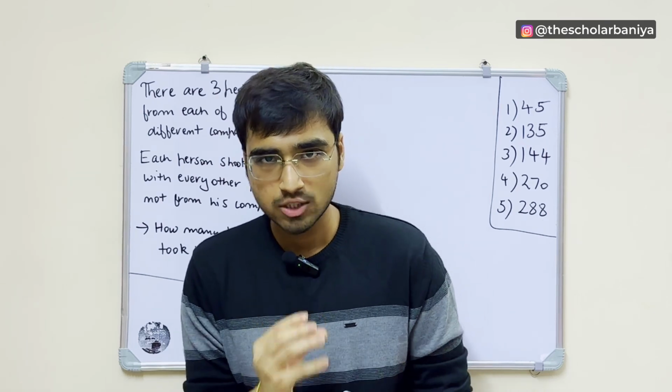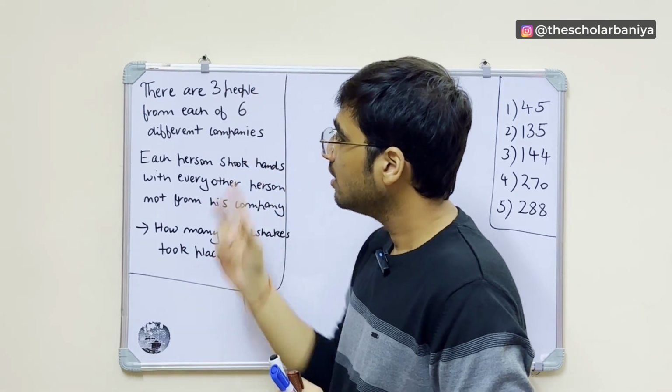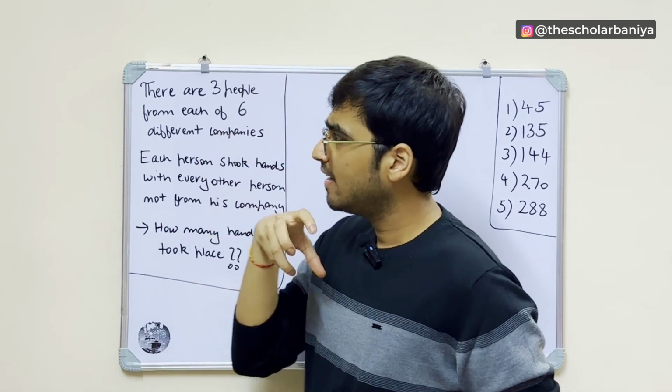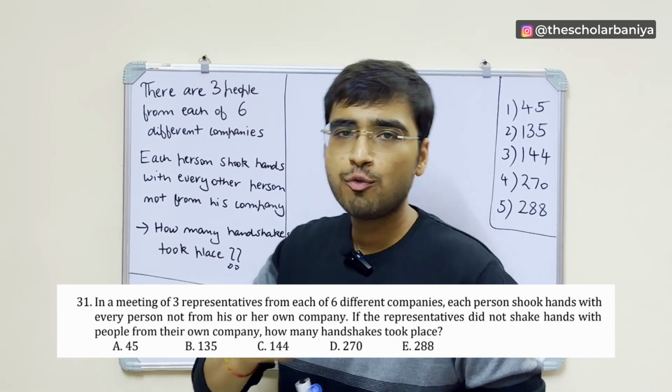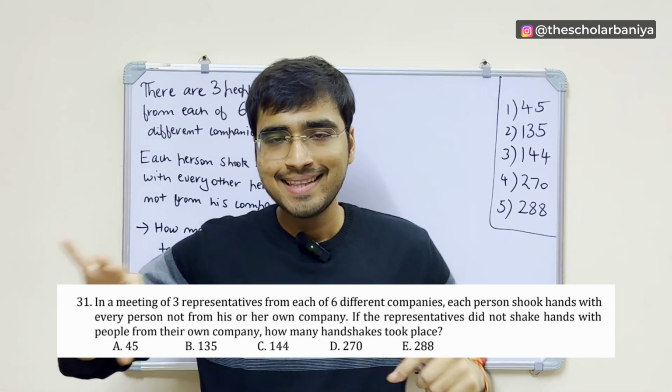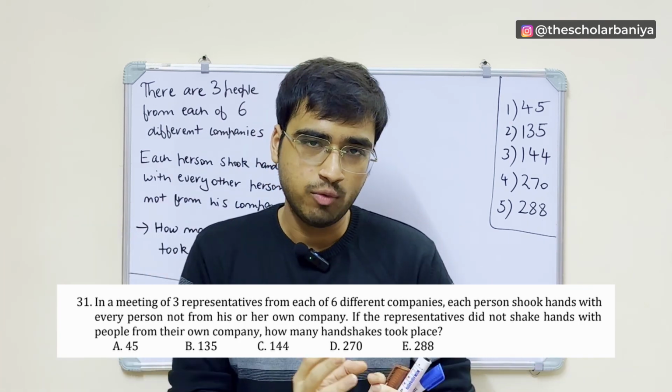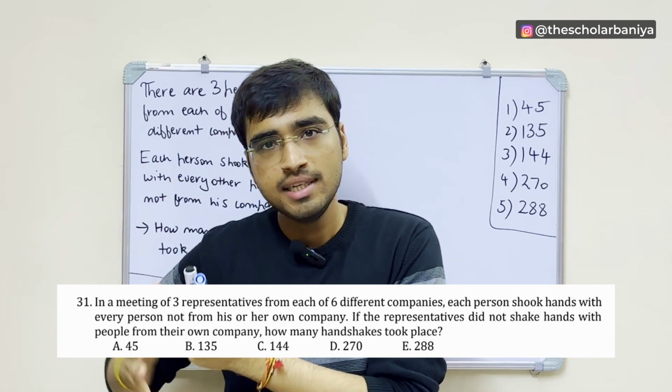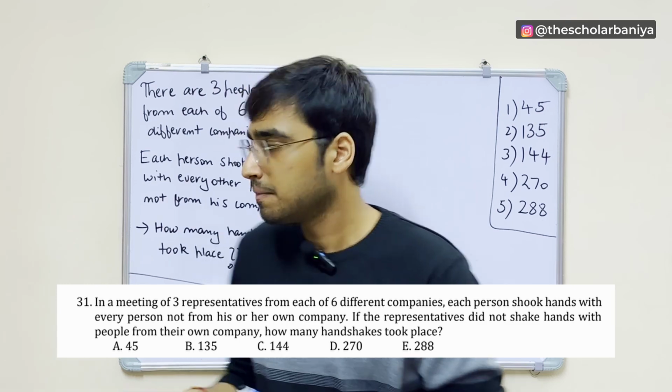So let's move on to the next question, guys. In this question, we have been given that there are 3 people from each of 6 different companies. So there must be a conference or something, and there are 6 companies present in that conference, and from each company, there are 3 people, right?